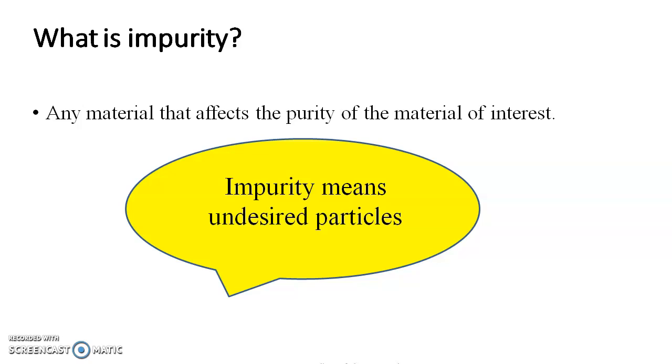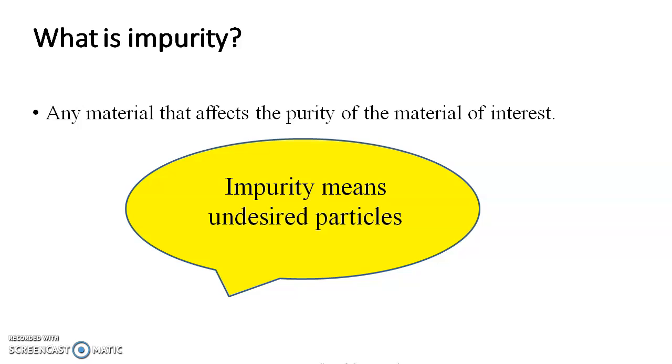So what is impurity? Impurity is any chemical or non-chemical substance which is present in the pharmaceutical substance. Or you can say impurity is any material that affects the purity of the material of interest. So impurity is any substance which is present in the pharmaceutical substance other than its active pharmaceutical substance. So impurity means undesired particles.